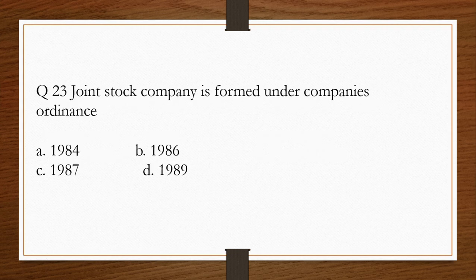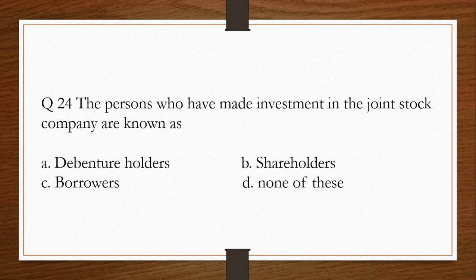Question number 23. Joint stock company is formed under Companies Ordinance dash A. 1984, B. 1986, C. 1987, or D. 1989. The correct answer is A. 1984. Question number 24. The persons who have made investment in the joint stock company are known as A. Debenture holders, B. Shareholders, C. Borrowers, or D. None of these. The answer is B. Shareholders.